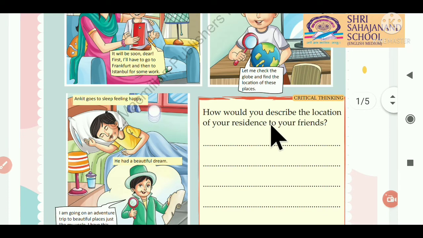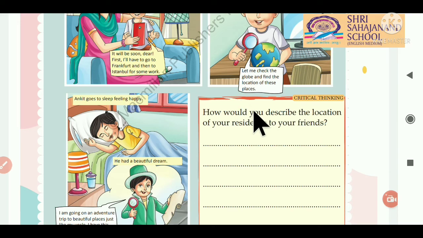Now here Ankit was checking on the map, let me check the globe and find the location of these places, meaning where those places are located on the earth. So with the help of a map and globe, we can find the different places.